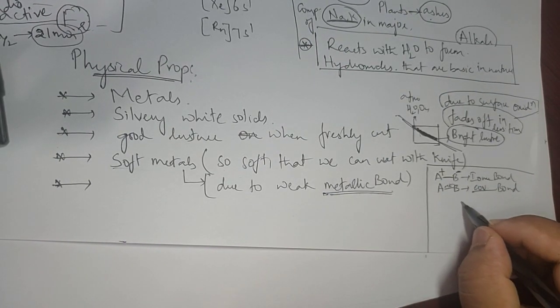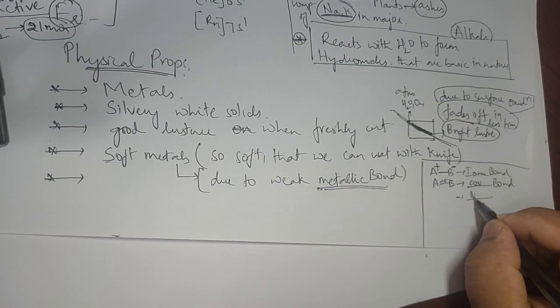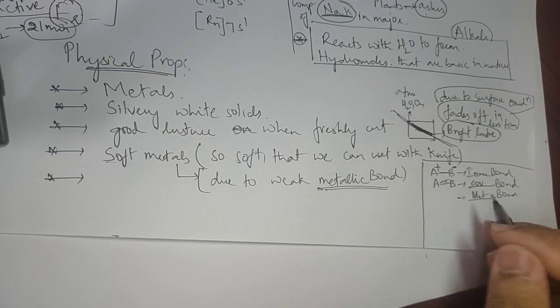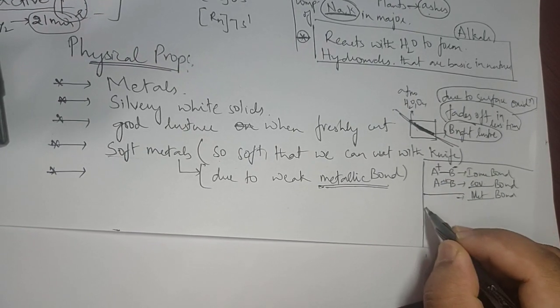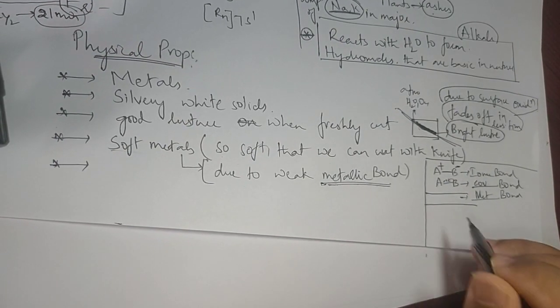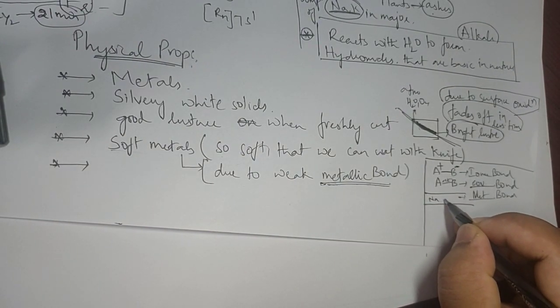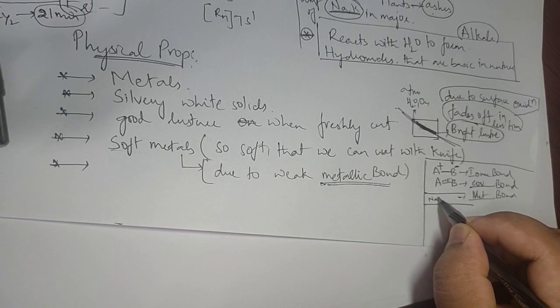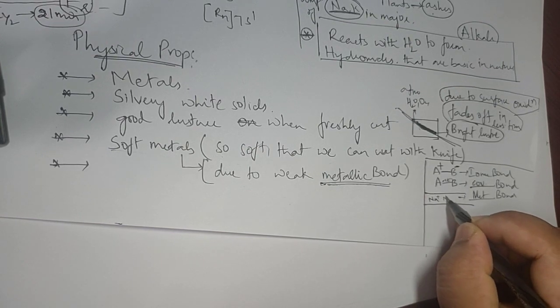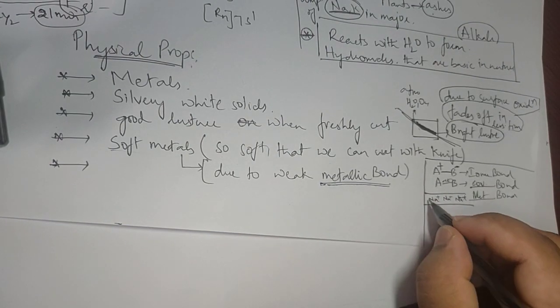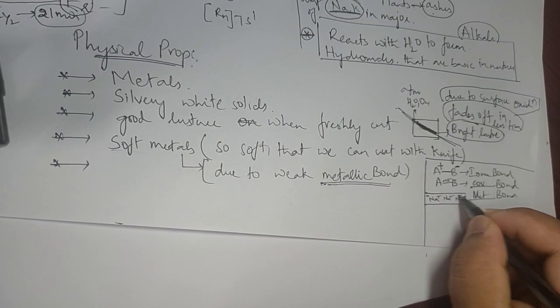Now there is a special kind of bond, the metallic bond. What is this metallic bond? Suppose I have some metal rod, for example a sodium metal rod. Sodium releases one electron and becomes Na plus. Like this we have many Na plus ions, and we have the free electrons.